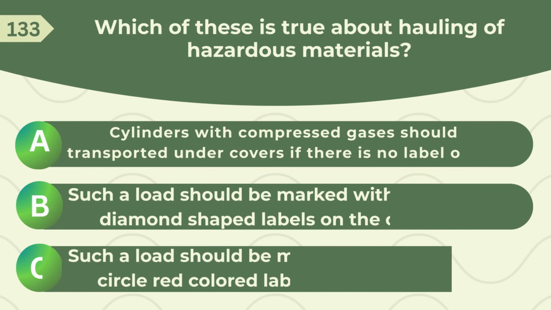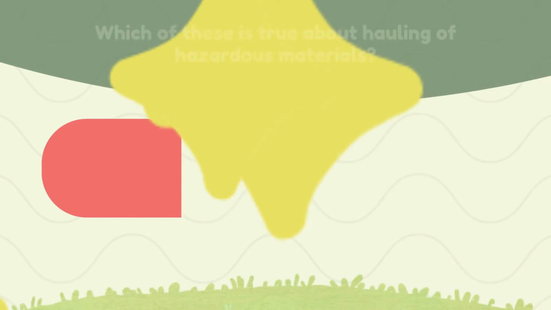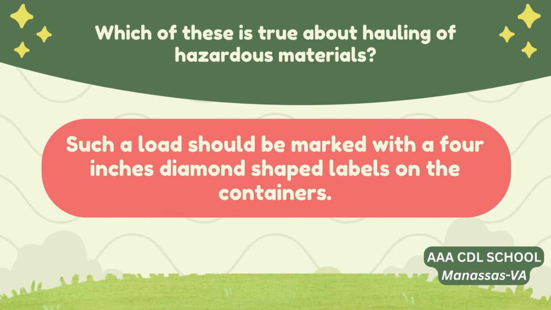Which of these is true about hauling of hazardous materials? A. Cylinders with compressed gases should be transported under covers if there is no label on them. B. Such a load should be marked with 4 inch diamond-shaped labels on the containers. C. Such a load should be marked with 4 inch circle red-colored labels on the containers. Correct answer: such a load should be marked with 4 inch diamond-shaped labels on the containers.